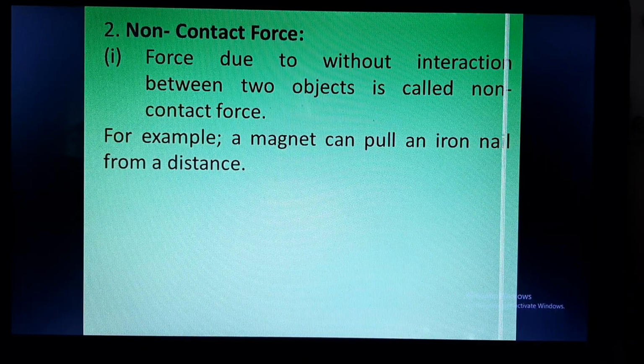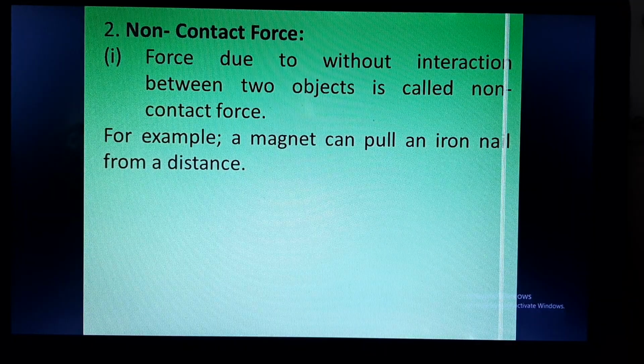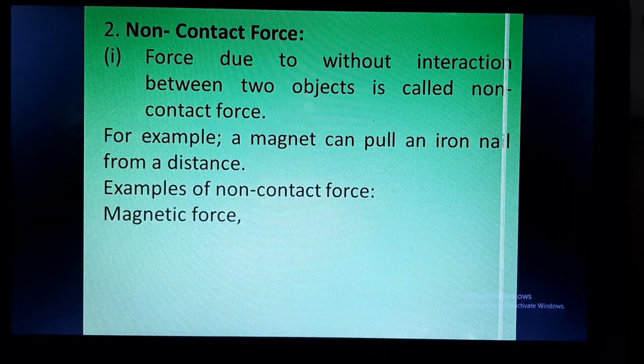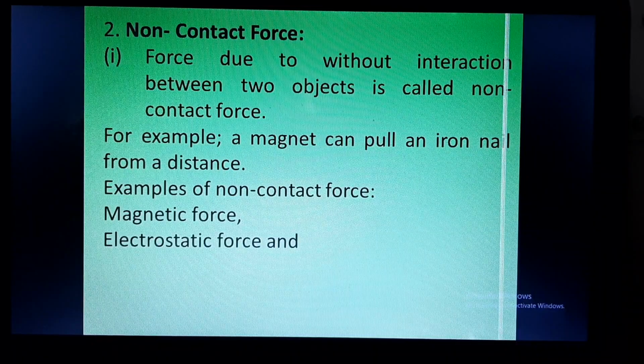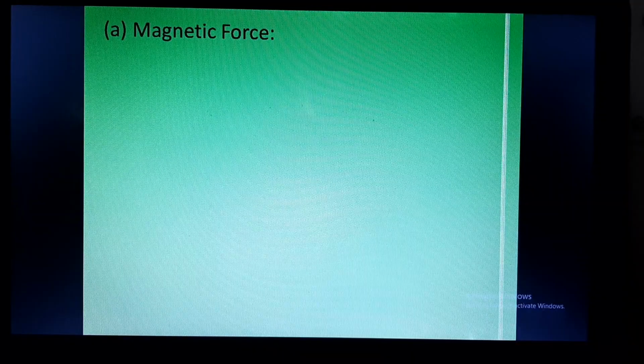And since this magnet is pulling the iron nail without any physical interaction, that means the magnet is nowhere touching the iron nail. There is no point of contact. Therefore, this is called non-contact force. Examples of non-contact force are magnetic force, electrostatic force and gravitational force. So first we will discuss magnetic force.